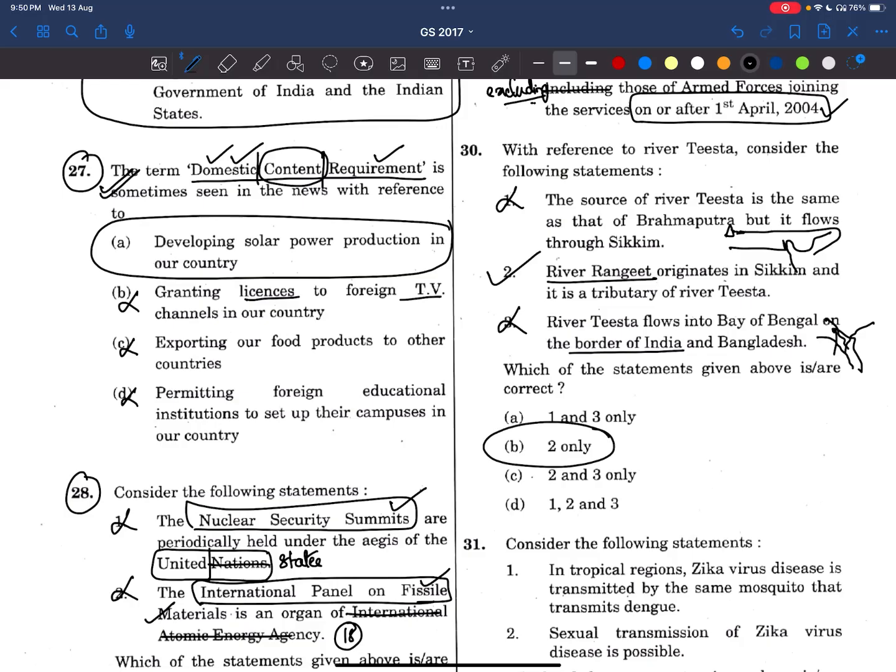The answer is 2. Now what becomes important? You need to know about river Teesta. Here Brahmaputra is also given. Again, what are the important things? See here, the border of India and Bangladesh. That means we need to read about Bangladesh and India, their international relations, whatever is happening. Even the geographical disputes which are there become very much important.